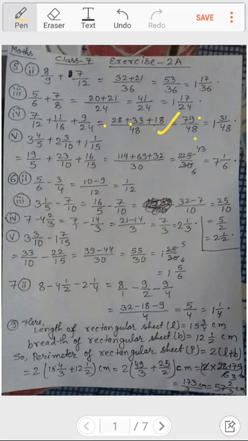In the same way, if you see question number 5, there is also fraction addition. 5 threes are 15 and 4 is 19, and 10 twos are 20 and 3 is 23, I had written. That is, this is the question. The top one is the question, and the one below I had changed into what? Improper fraction, just by multiplying in this way. 5 into 3 plus 4, that becomes 5 threes are 15 and plus 4 is 19, so 19 by 5, and 10 twos are 20 and 3, so 23 by 10.